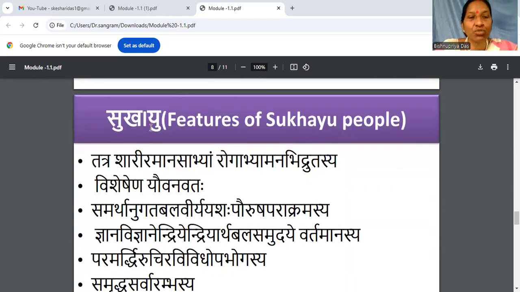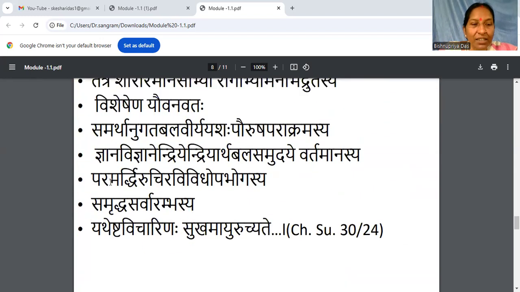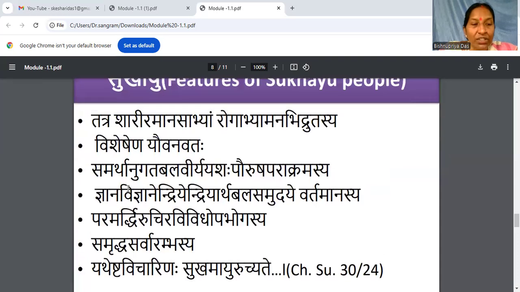So the first category is Sukhayu. What are the features by which we can identify a Sukhayu? There are 7 criteria given. We can count here, and understand all 7 criteria. Tatra sarira manasabhyam rogabhyam anavidrutasya. So physical diseases or any emotional or psychological diseases should be completely absent. Not afflicted by any such variety of diseases, then he will be a Sukhayu person.